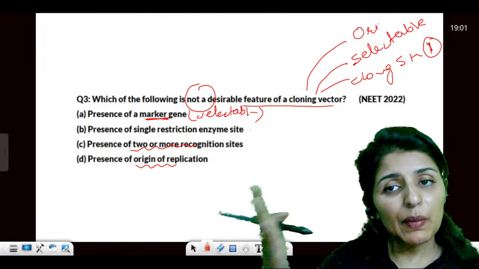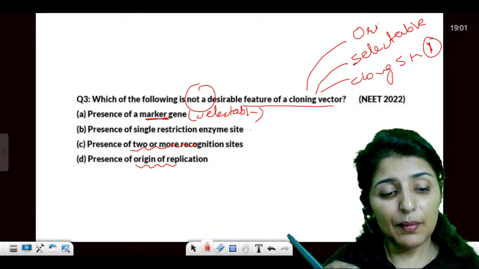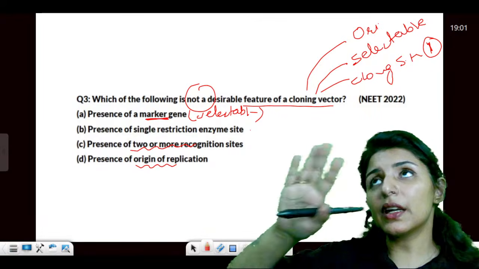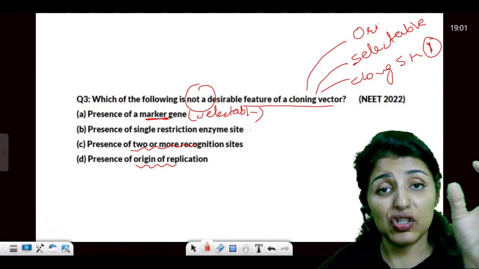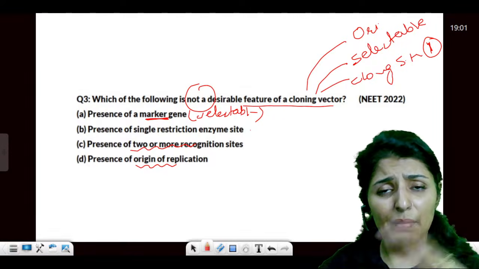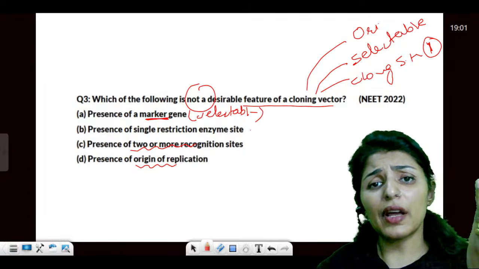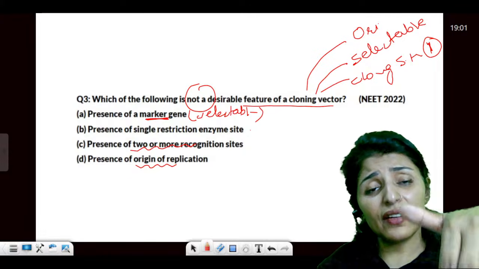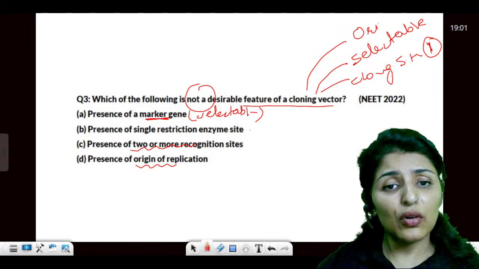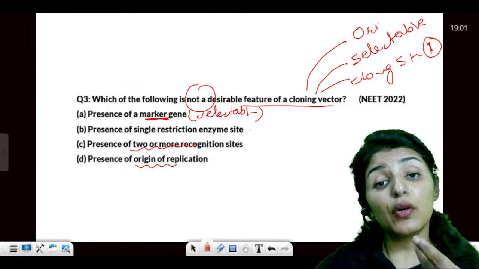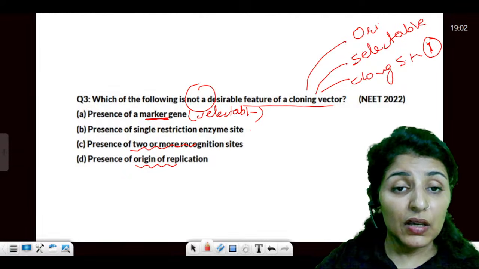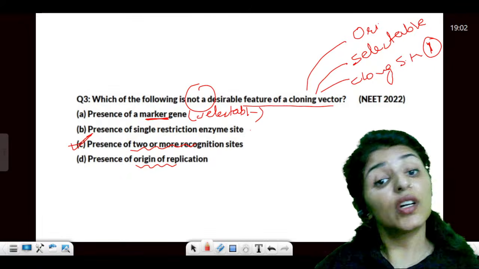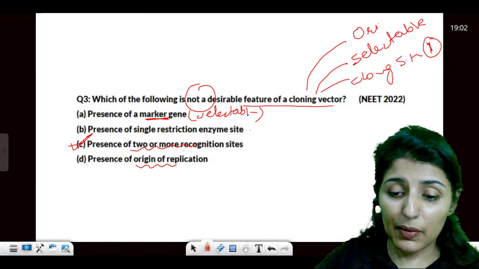So if there will be multiple cloning sites, let's for example say if the plasmid has multiple EcoRI, GAATTC, at multiple places this is present. EcoRI will cut it at every site wherever GAATTC is present. So that's going to cause a lot of confusion. Where are we going to insert the foreign gene if there will be multiple cut sites? So answer has to be this, which is not a desirable feature.